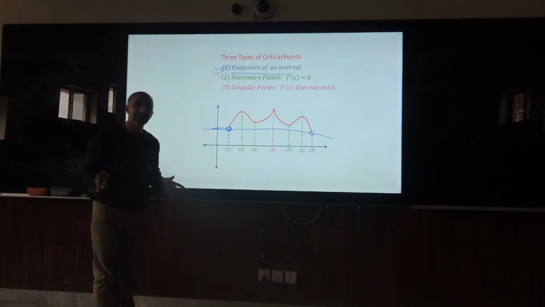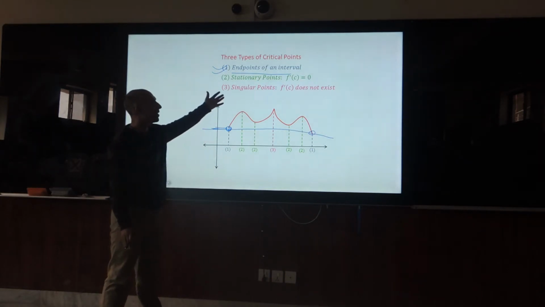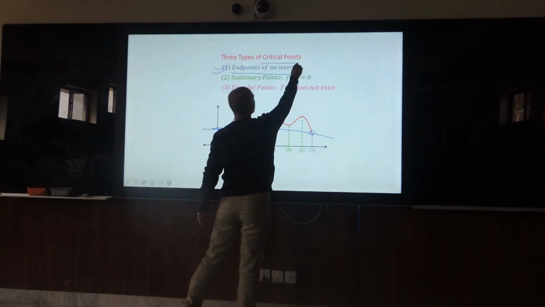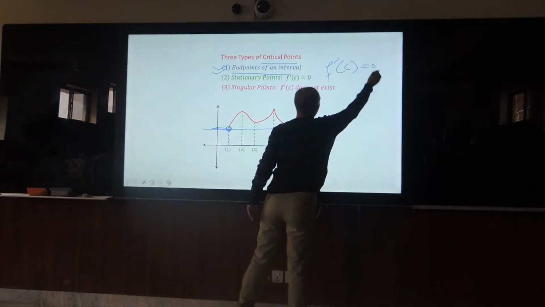The car is dead, and you start your car from its static position, and once you complete your journey you turn off the car engine and the car becomes static again. So these are the endpoints of an interval, and of course there is no change, then your derivative becomes 0.